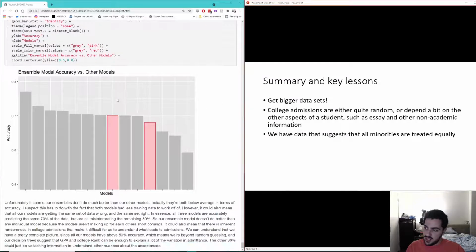Another key takeaway I'd like to take from this project is get bigger data sets. I think it'd have been more fun to do huge data sets, to do huge crunching, to be really confident that your results are accurate, to not have to be worried about the small size of the data frame causing issues. But the small nugget of hope that maybe you can walk with from this, and it's very, very small, is that, hey, maybe there's a little bit more fairness in the admissions process, at least in treating minority students against other minority students. Obviously, I don't have data against white students, but that would also be another key project to do next.